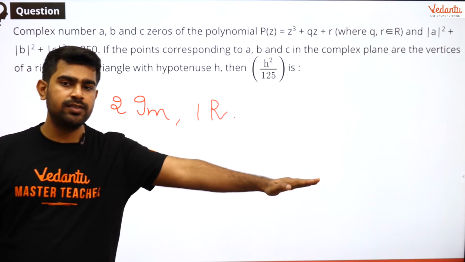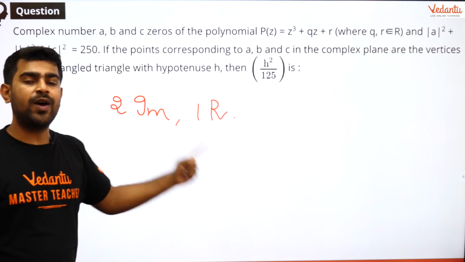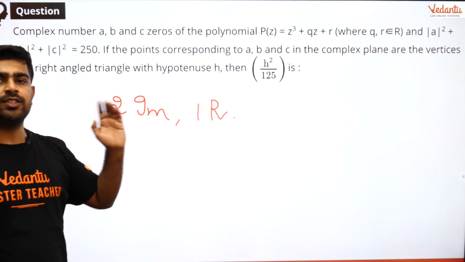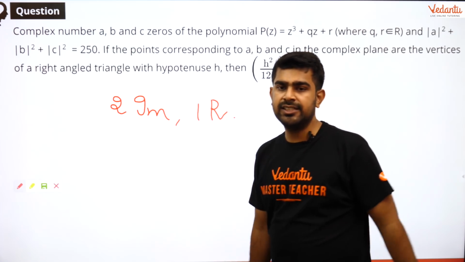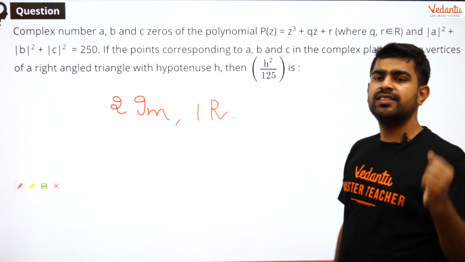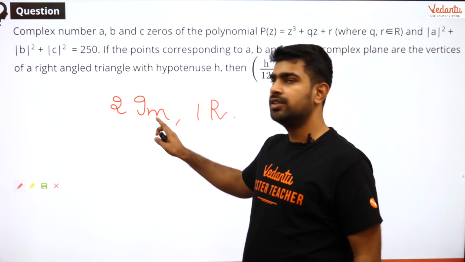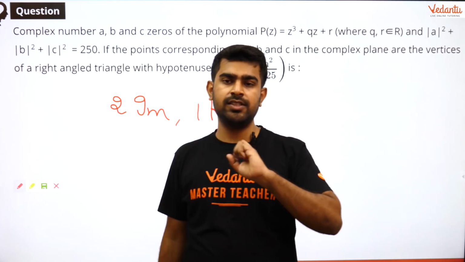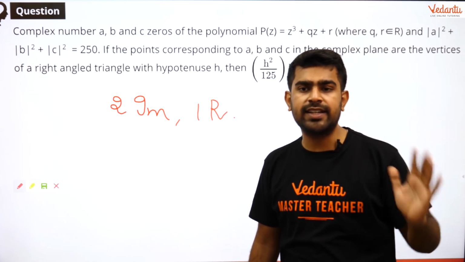That is ruled out. Got it? But I can have 2 imaginary and 1 real, because these 2 imaginary can be conjugate to each other. That is, they will occur in pairs. Is that clear? Now, can there be 3 real numbers? Sir, 2 real, 1 imaginary is not possible because the imaginary roots should occur in pairs. 3 imaginary is also not possible, sir, because again imaginary roots should occur in pairs.